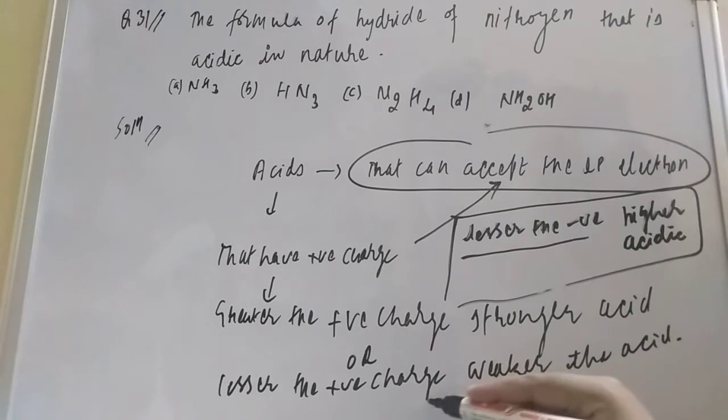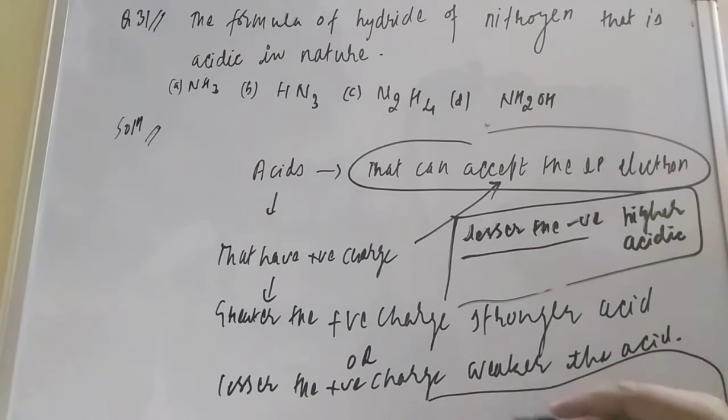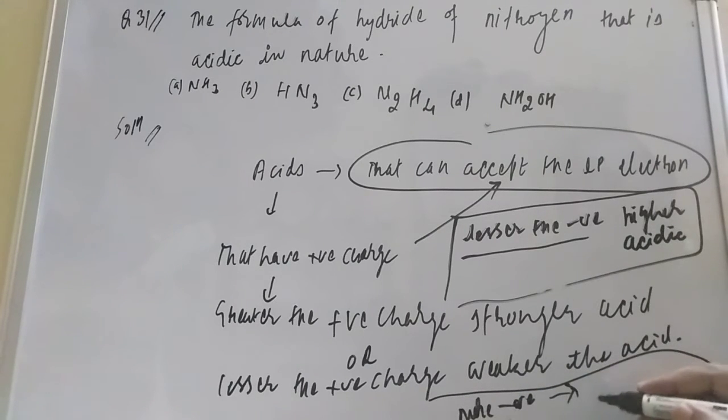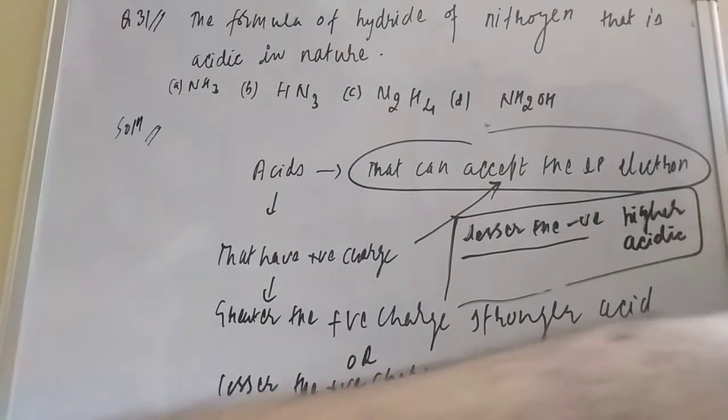And if you talk about more negative, student, what will it be? More negative means it is least acidic, or you can say it is most basic. Now you check with the options. It is not too tough, student, you check with the options.